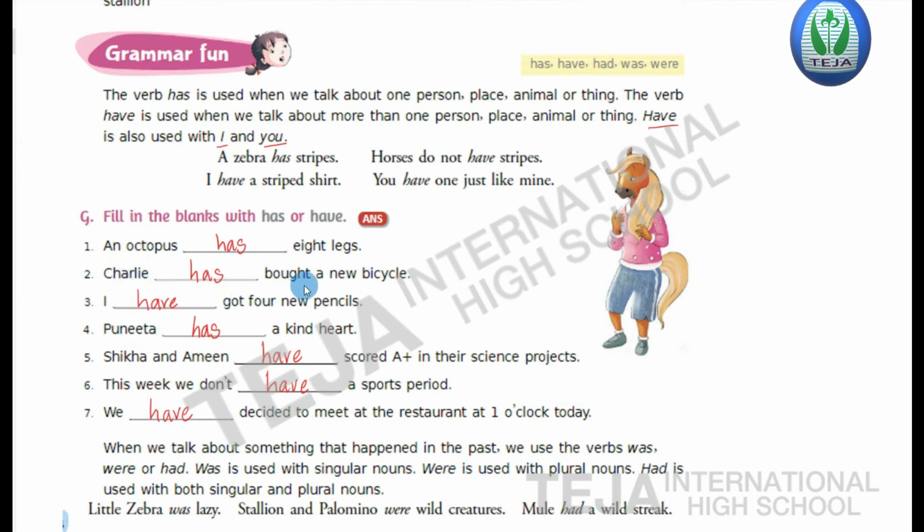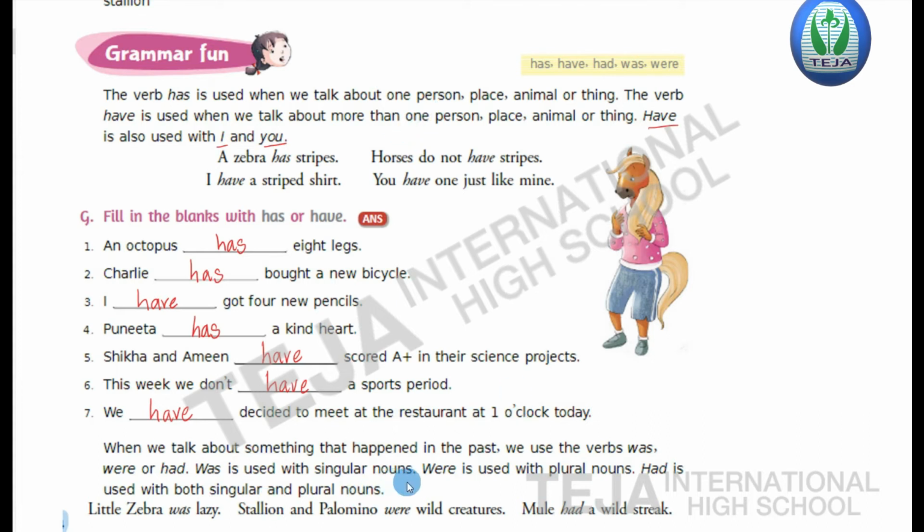Charlie has bought a new bicycle. I have got 4 new pencils. Punita has a kind heart. Fifth one, Shikha and Aman have scored A plus in their science projects. Sixth one, this week we don't have a sports period. Seventh question is, we have decided to meet at the restaurant at 1 o'clock today. Okay, that is about bit G.